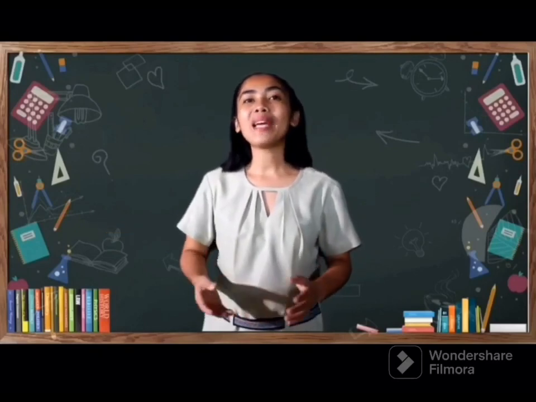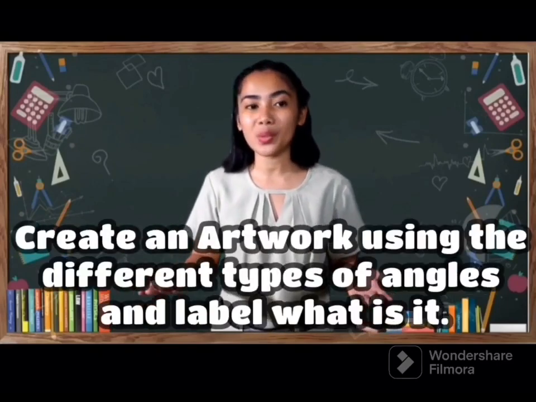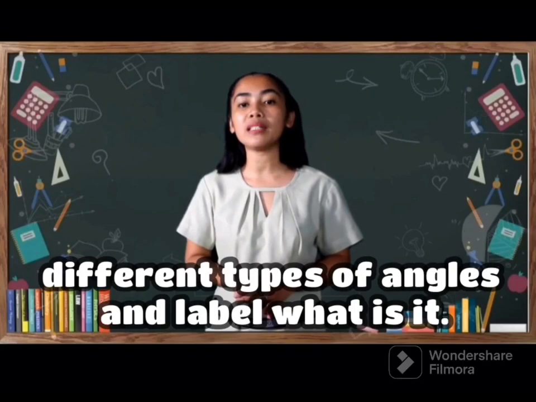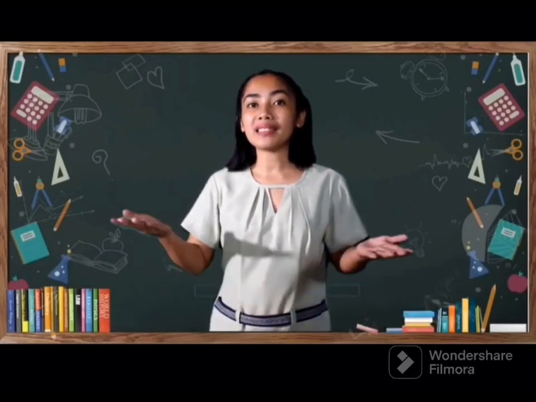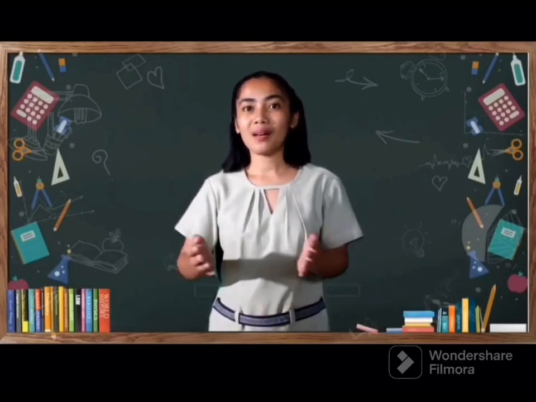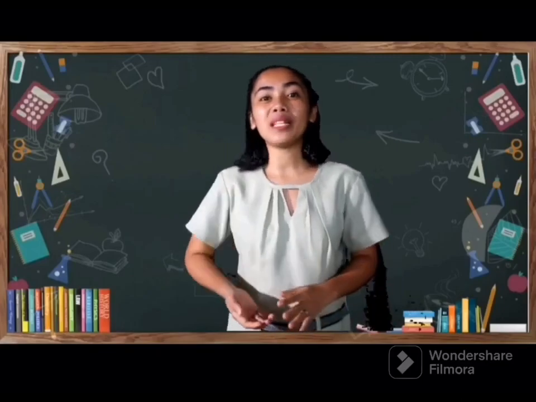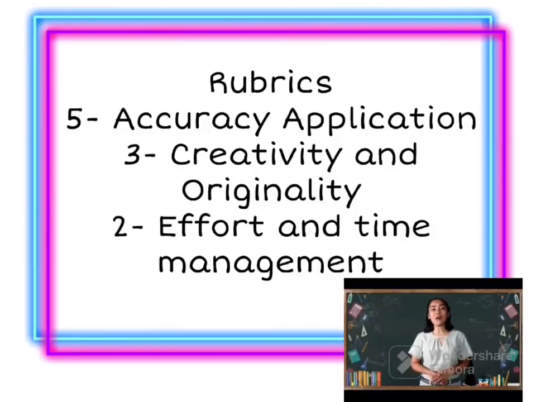Okay, now we will be having another activity. Get your art materials because you are going to create an artwork using different angles and label the angles. Did you understand, class? Okay, in this activity, I will be grading you according to this rubric. 5 points for accuracy and application of the knowledge, 3 points for creativity and originality, and 2 points for effort and time management, for a total of 10 points.